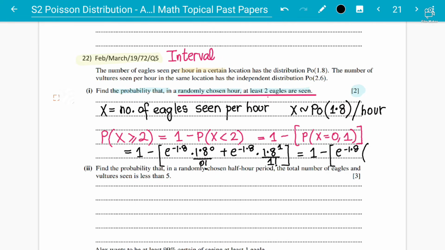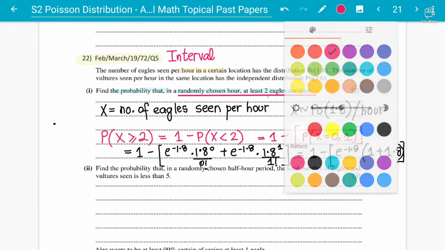So always remember, students, the probability of x equal to 0 will be 1, and the probability of x equal to 1 will be the lambda value. You can see carefully here, 1.8 power 1 is 1.8 divided by 1 factorial, and 1 factorial will not affect anything. So here we go, it will be e power negative 1.8 into 1 plus 1.8.